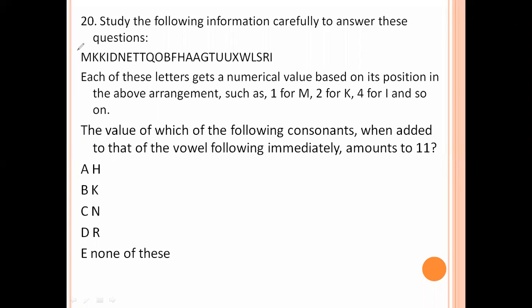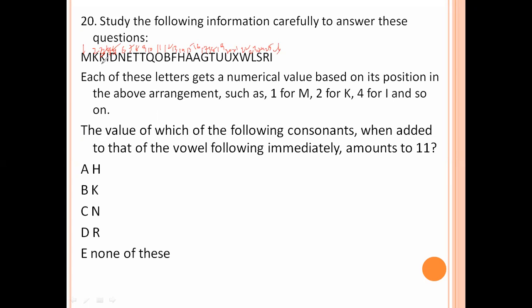Here, F value is 1, K value is 2, 3, 4, 5, 6, 7, 8, 9, 10, 11, 12, 13, 14, 15, 16, 17, 18, 19, 20, 21, 22, 23, 24, 25, 26.